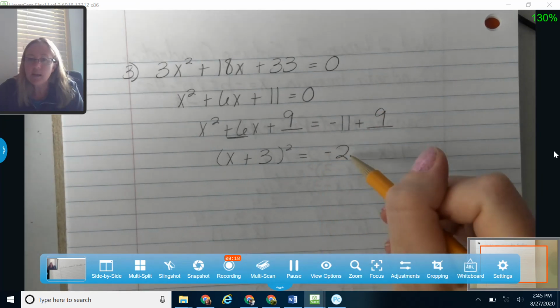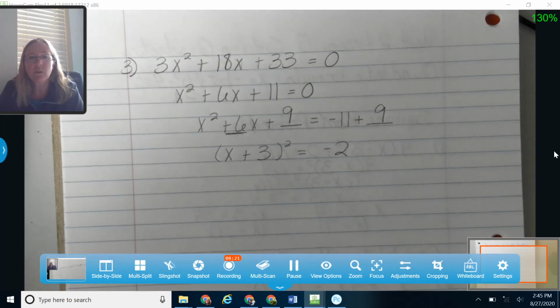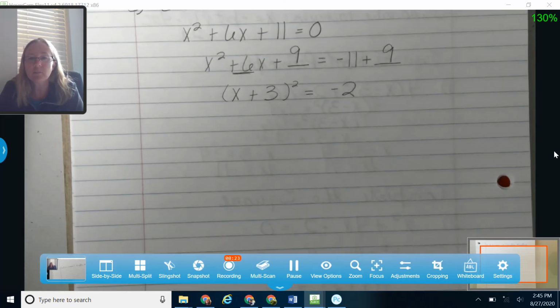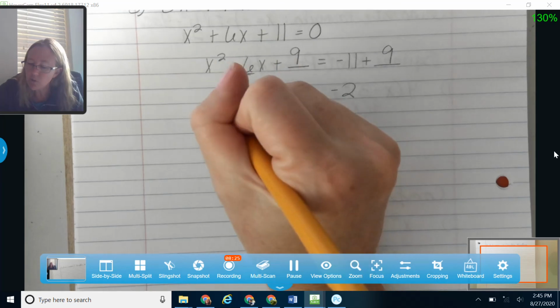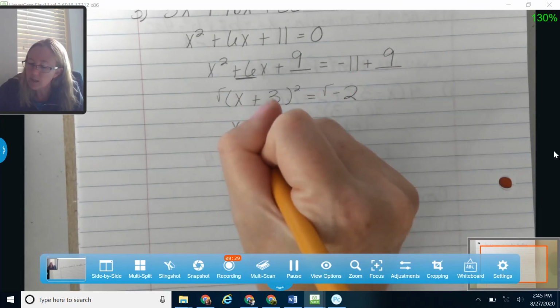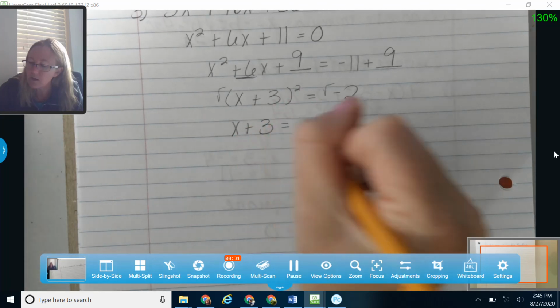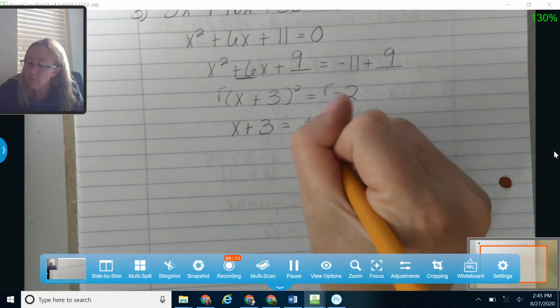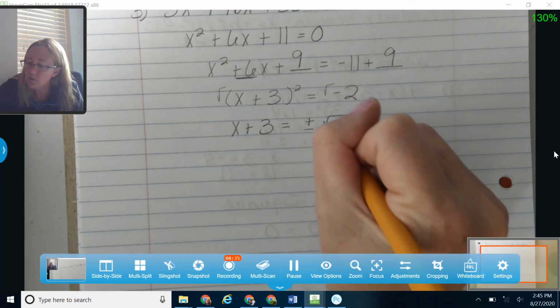And that being negative also makes this one a little bit different because we're going to end up with an imaginary answer. Okay, let's use our square root principle. So I'm going to take the square root of both sides now. That's going to leave me with x plus 3 over here. And on this side, I've got plus and minus the square root of negative 2.